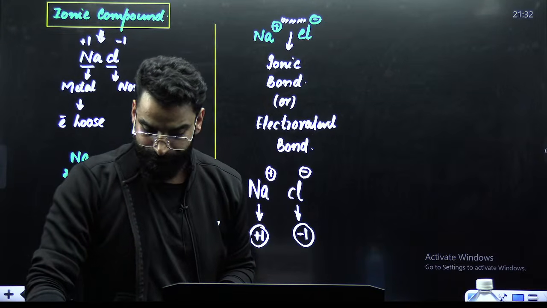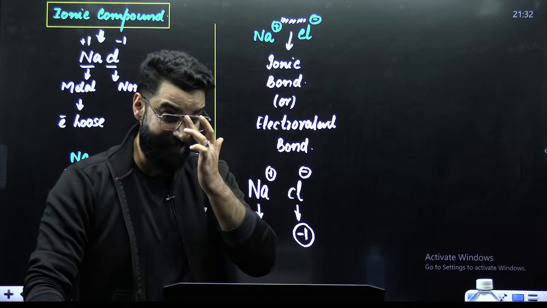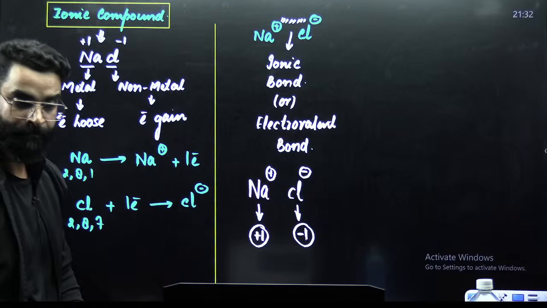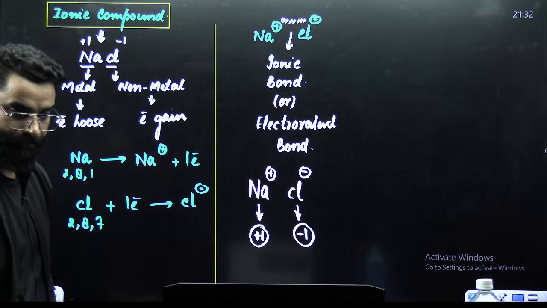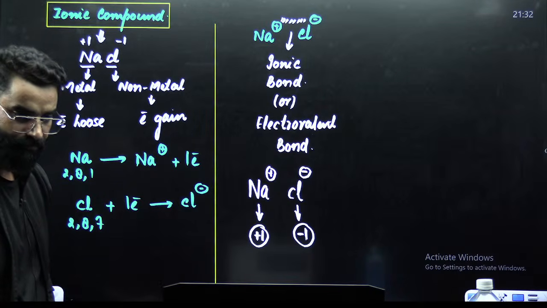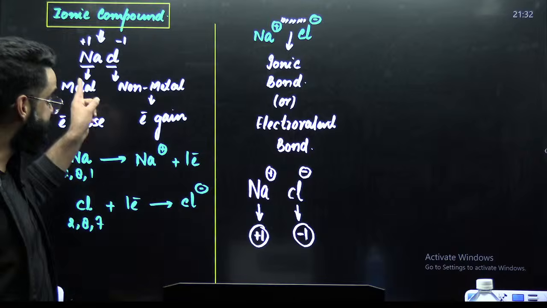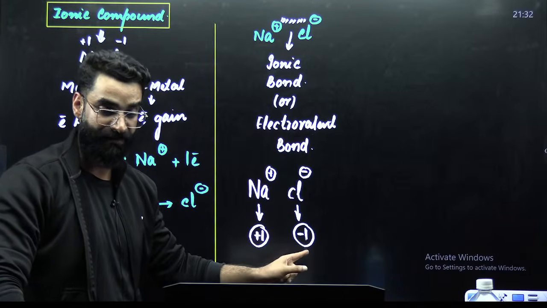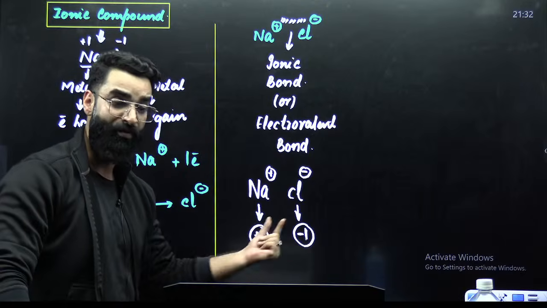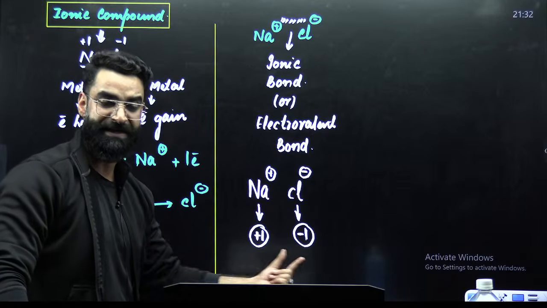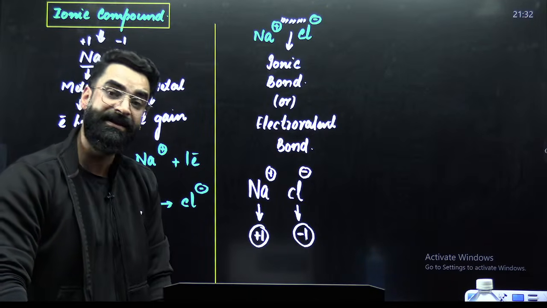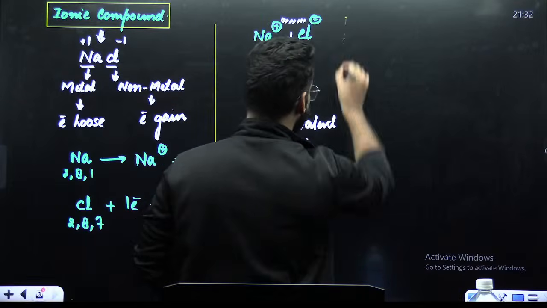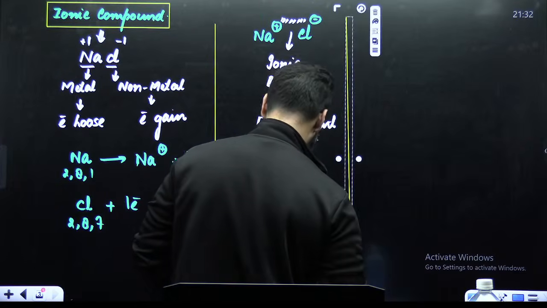I believe I'm clear. If yes, let me know once quickly in the chat. Perfect. The charge present on one atom of sodium is +1. The charge present on one atom of chlorine is -1. And the charge present on one atom of an element is what you call the oxidation state. My dear students, do you see one more thing?